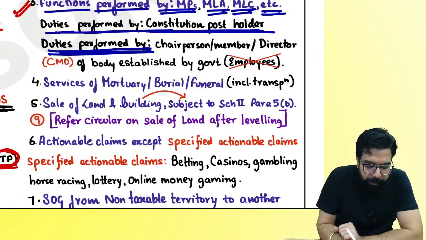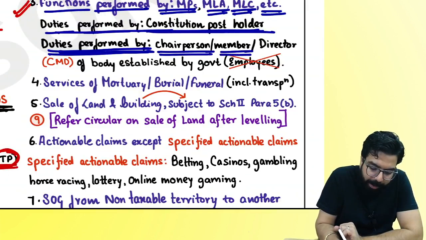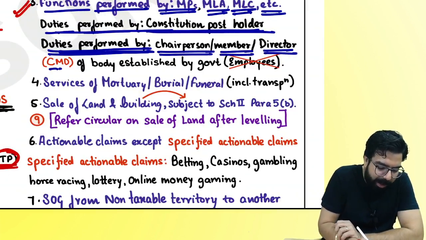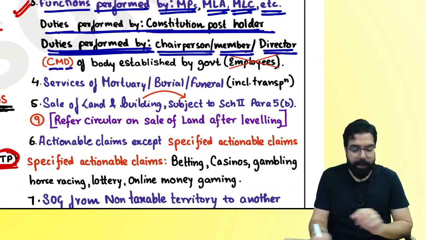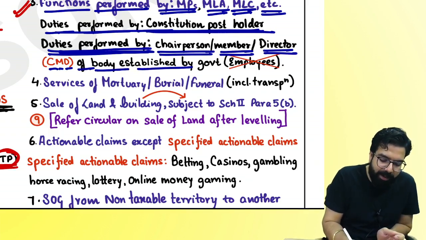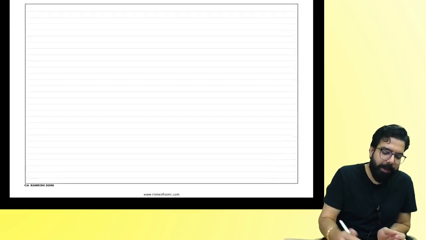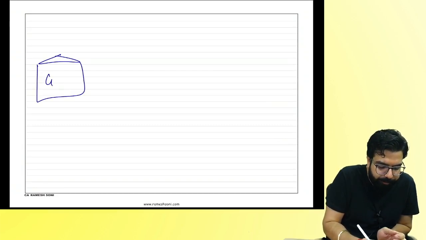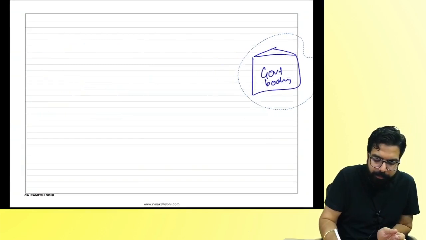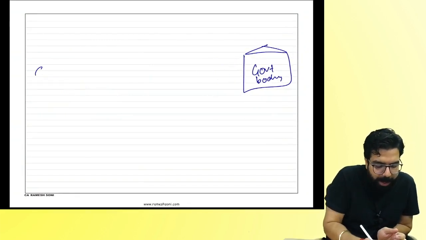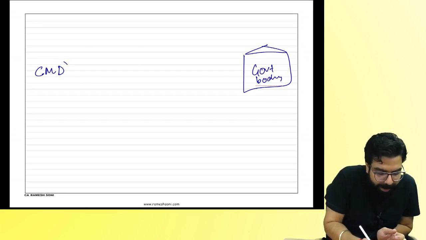Duties performed by chairperson, member or director, CMD, of a body which is established by the government. So for an example, there is a government body. In the government body, I might be a chairperson, a member, or a director.